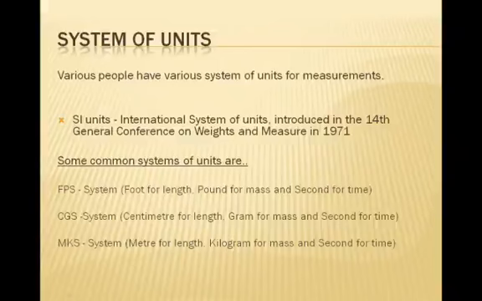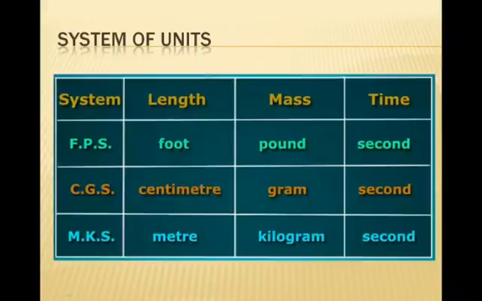Some common systems of units are FPS. F means foot for length, P means pound for mass, and second for time. In olden days, they used their foot for measuring length. Second, the CGS system: centimeter for length, gram for mass and second for time. The third one is MKS: meter for length, kilogram for mass and second for time.